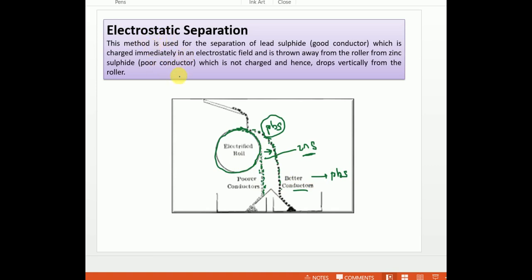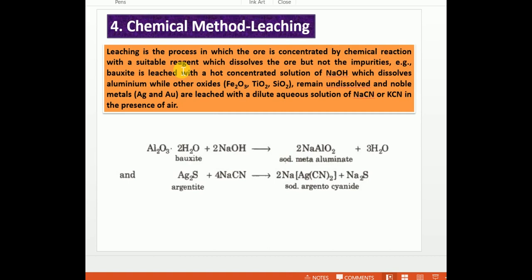Either the ore or the impurity should be a conductor, and the other should be a non-conductor. The last method is the chemical method, leaching. This is the only process involving the addition of a chemical reagent. The basic principle is that the ore must show good solubility in the given solvent or chemical reagent, while the impurities never show solubility.